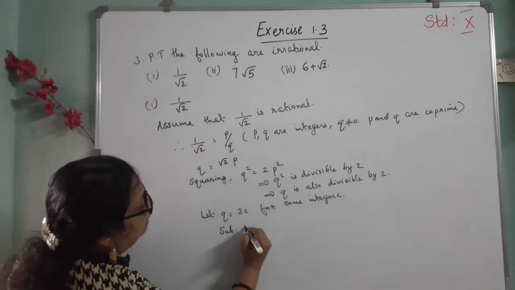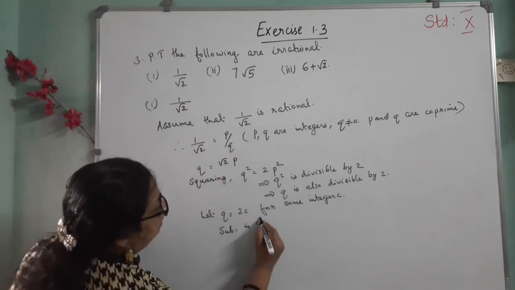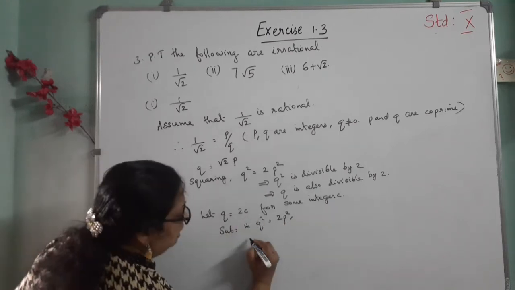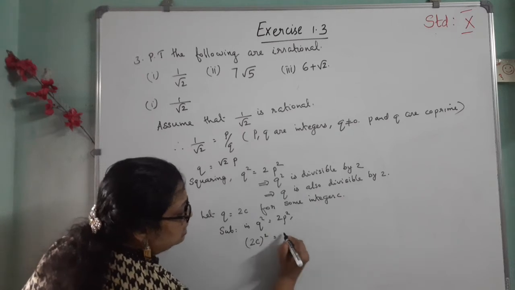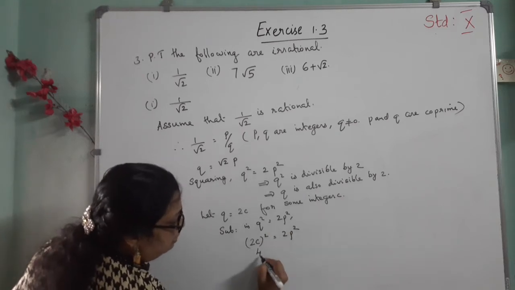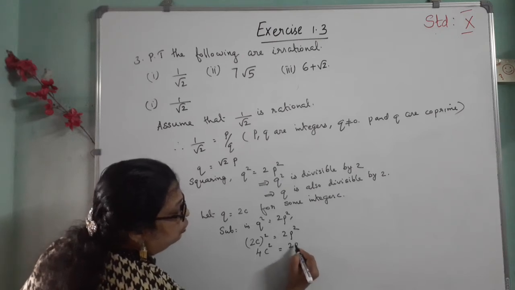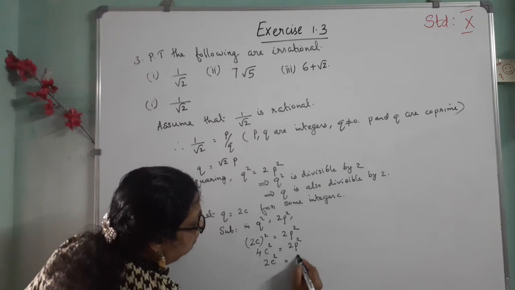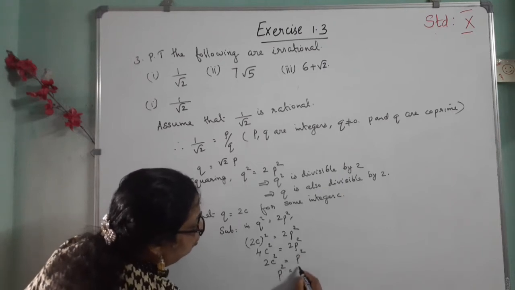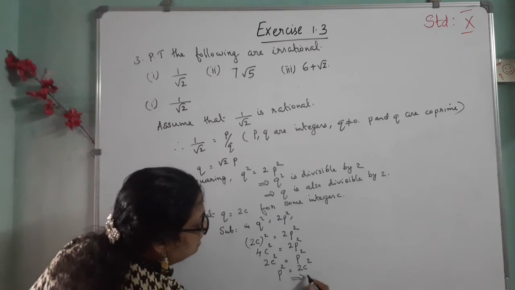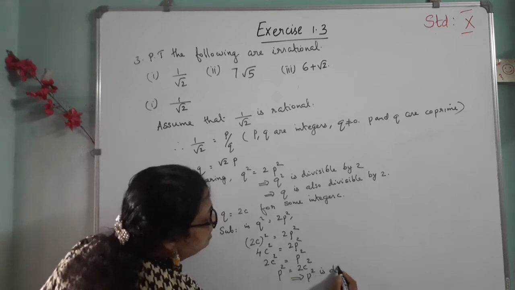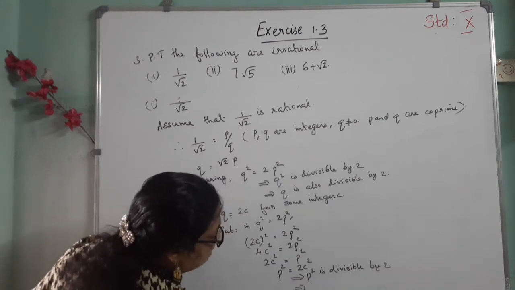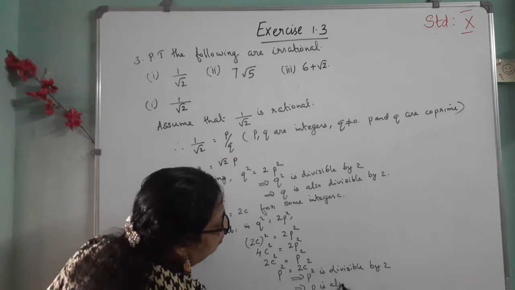Substituting in q square is equal to 2p square, instead of q we can write 2c. That is, 2c the whole square is equal to 2p square. That means 4c square is equal to 2p square. Cancelling 2 on both sides, 2c square is p square. That is p square is equal to 2c square, which implies that p square is divisible by 2. That means p is also divisible by 2.